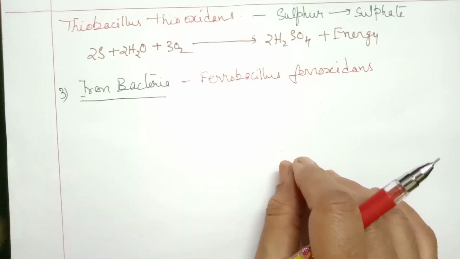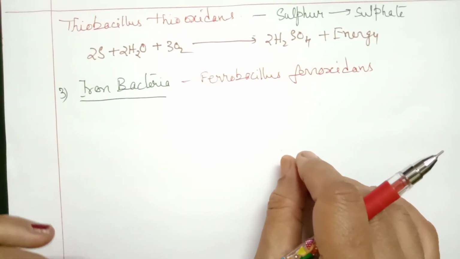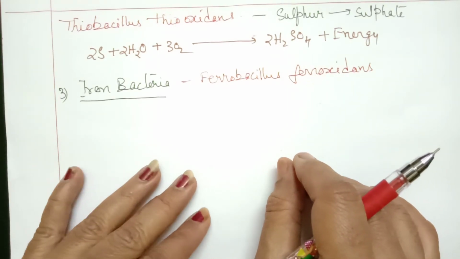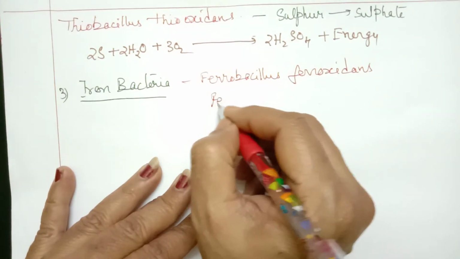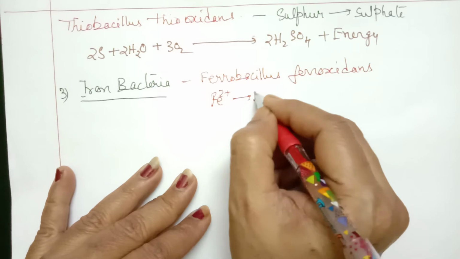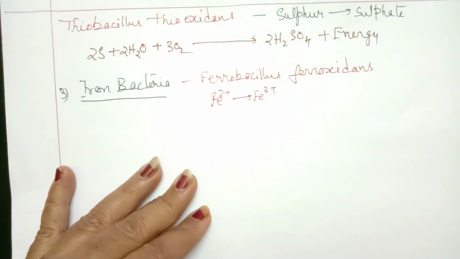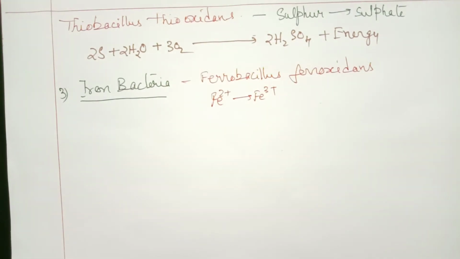Oxidation of iron means it should go from ferrous, Fe2+, to ferric, Fe3+.